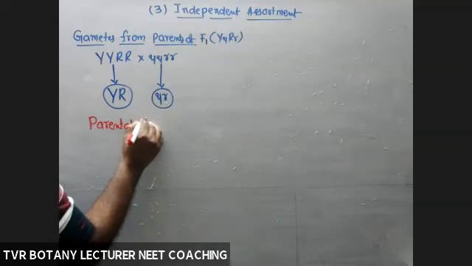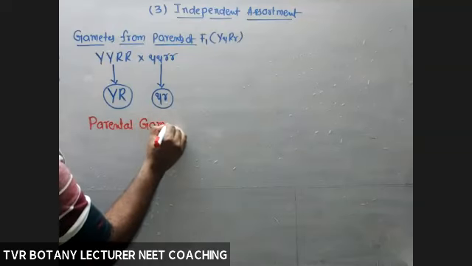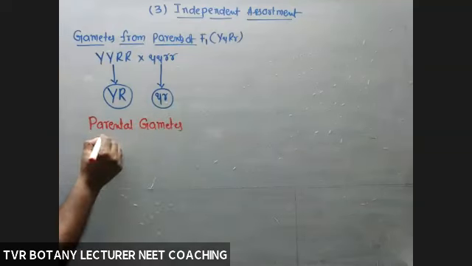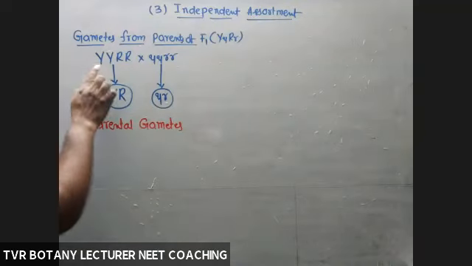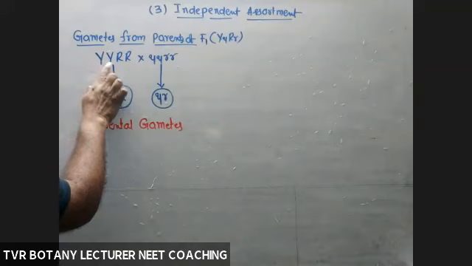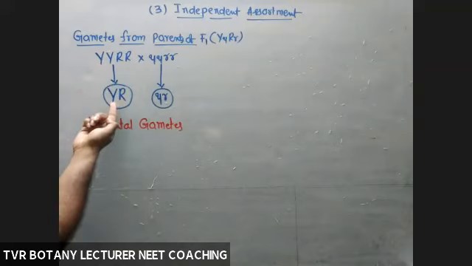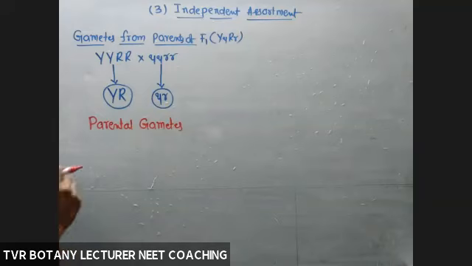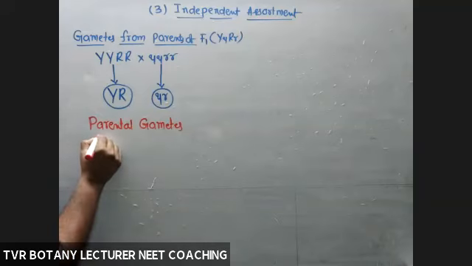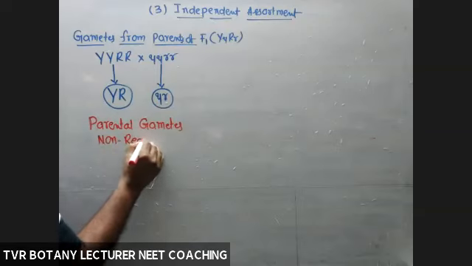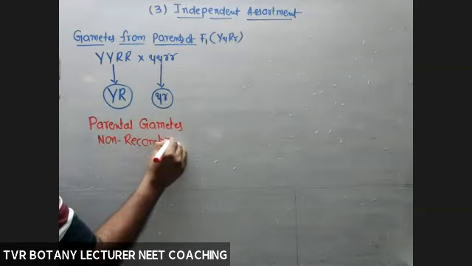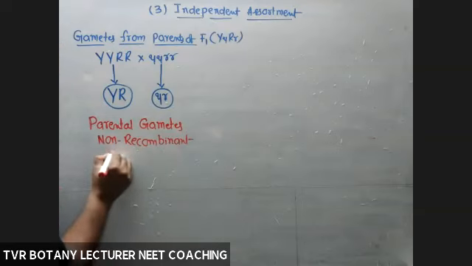Parental gametes means non-recombinant gametes. The reason: capital Y, capital Y, capital R, capital R gives gametes also having capital Y, capital R. So parental gametes means non-recombinant gametes.